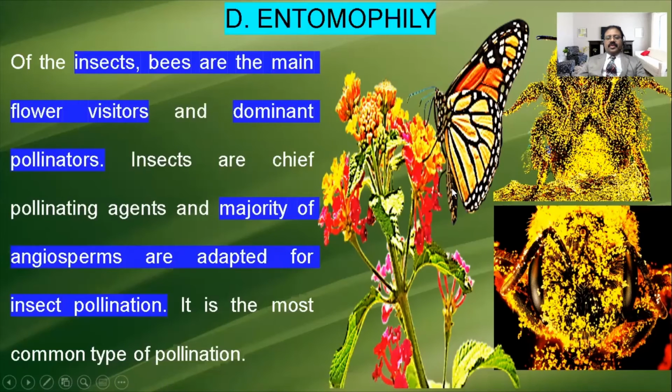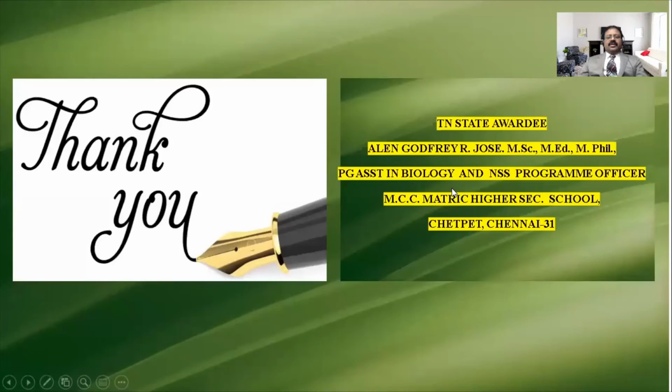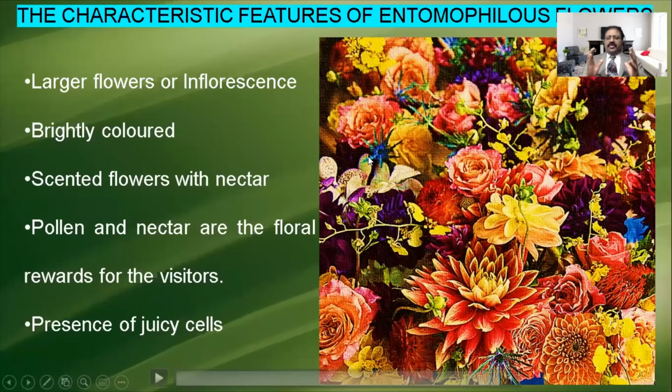Here some of the pollinating flowers have some peculiar characters. For entomophily, pollination is done by insects, so the flowers should have some peculiar characters. Flowers pollinated by insects are called entomophilous flowers. So what are the peculiar characters?